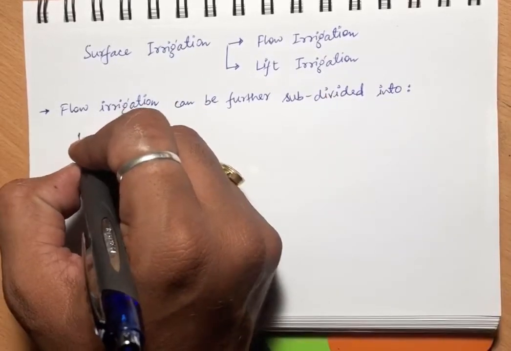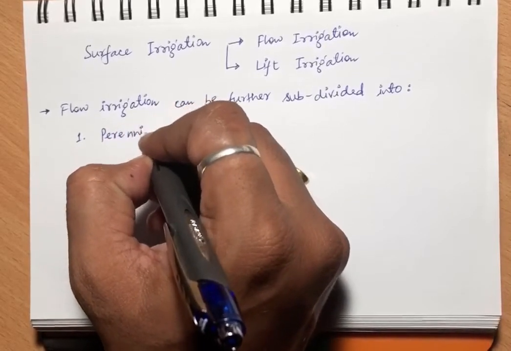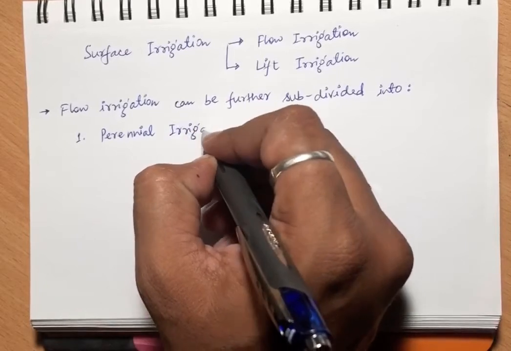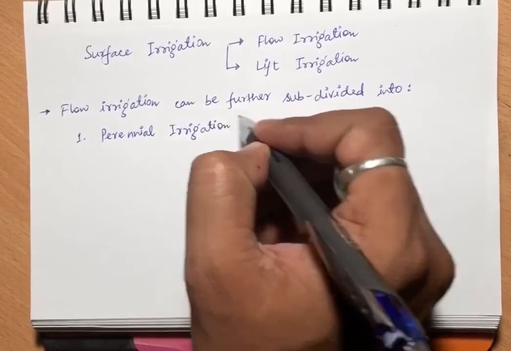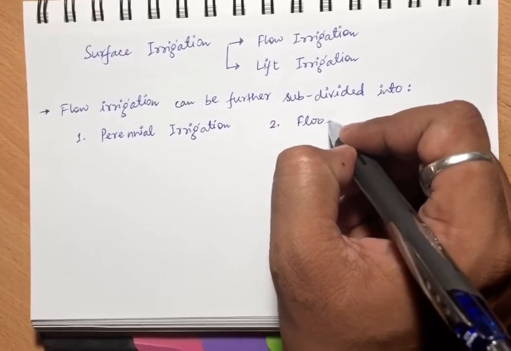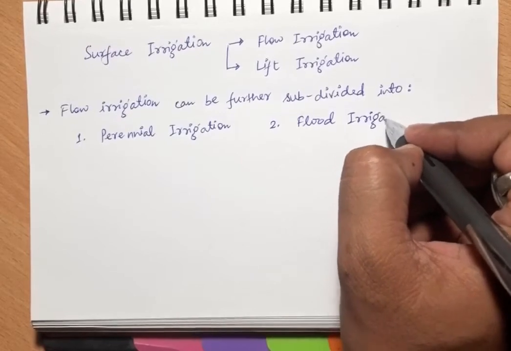First one is perennial irrigation, and second one is flood irrigation.